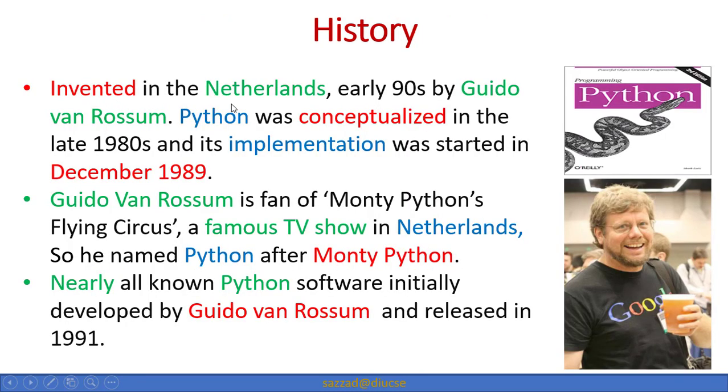Okay, so the history of Python. Invented in the Netherlands in the early 90s by Guido van Rossum. Python was conceptualized in the late 1980s and its implementation was started in December 1989. Guido van Rossum is a big fan of Monty Python's Flying Circus, a famous TV show in the Netherlands. He is such a big fan of Monty Python that he named his invented language Python. Nearly all known Python software was initially developed by Guido van Rossum and released in 1991.